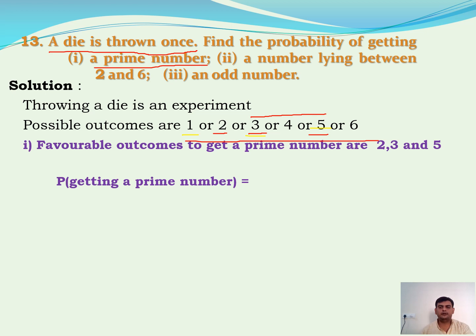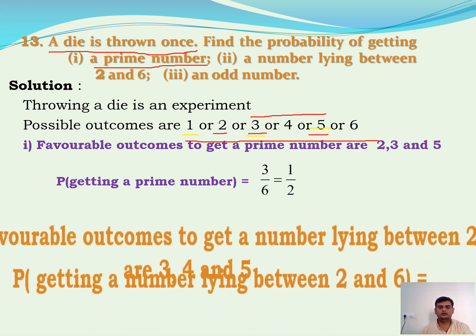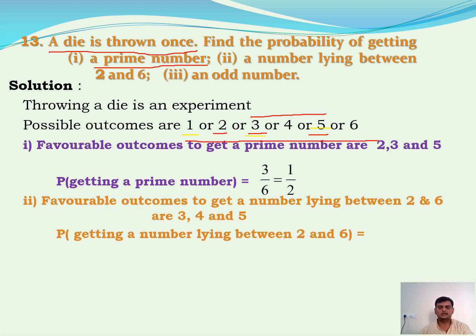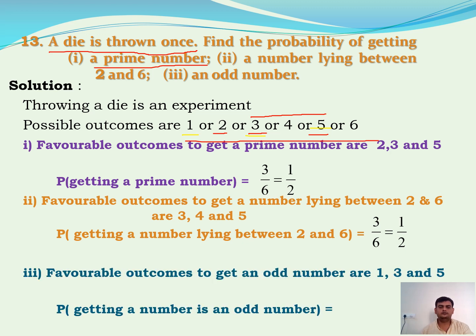Favorable outcomes to get a prime number are 2, 3 and 5. So the probability of getting a prime number is 3 by 6, that is equal to 1 by 2. Now favorable outcomes to get a number lying between 2 and 6 are 3, 4, 5. So the probability of getting a number lying between 2 and 6 is again 3 by 6, which is equal to 1 by 2. Now the probability of getting an odd number. The odd numbers are 1, 3, 5. So 3 by 6 is equal to 1 by 2. This is about problem number 13, which is a very simple and easy problem.